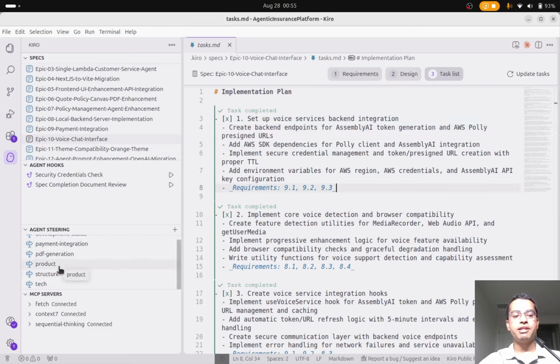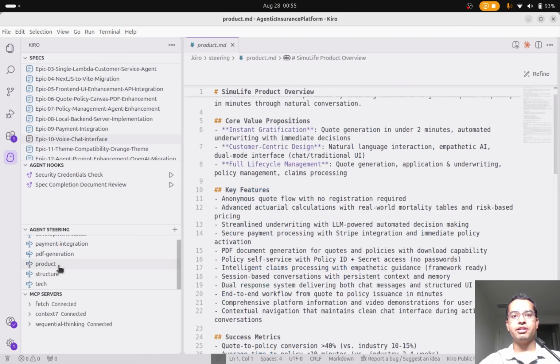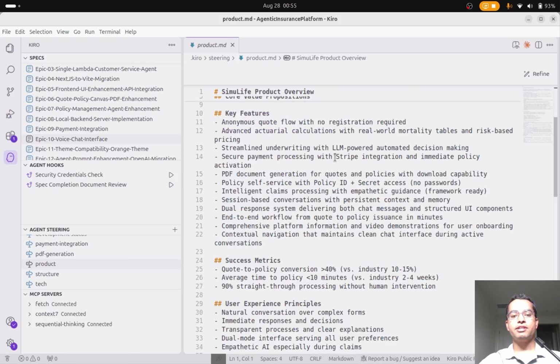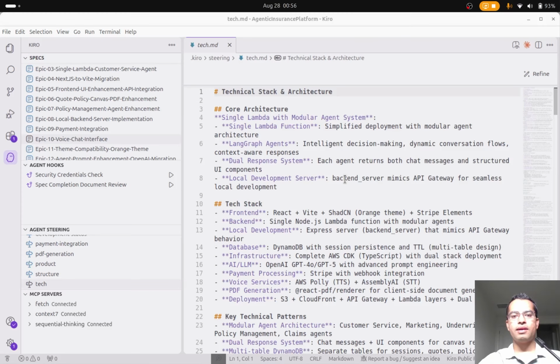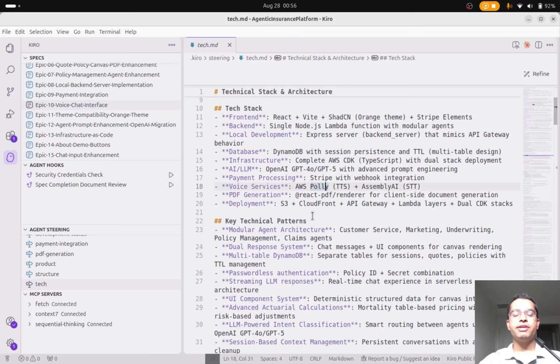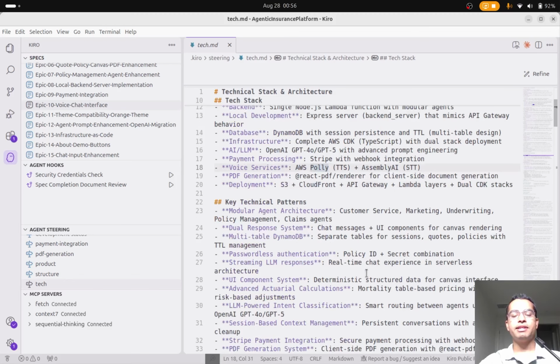And here is what kept the AI on track: the steering documents. These documents contain architecture decisions, coding standards, TypeScript patterns, and project structure. Every spec references these documents, ensuring consistent code quality across the entire application. With the steering documents, my 15th spec would perfectly match the patterns that were established in the first spec.